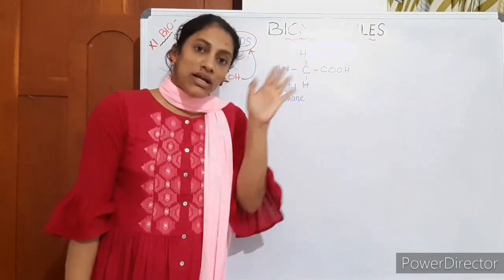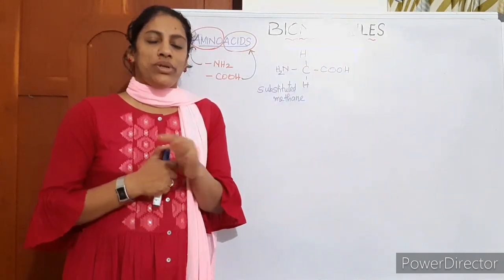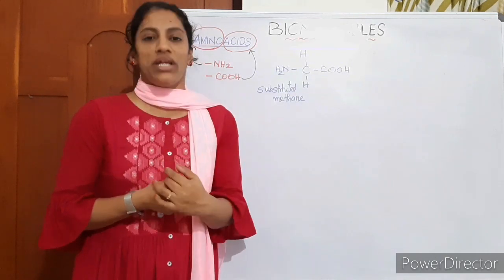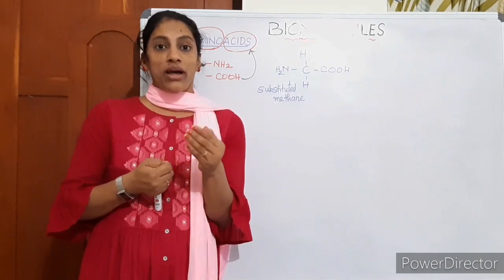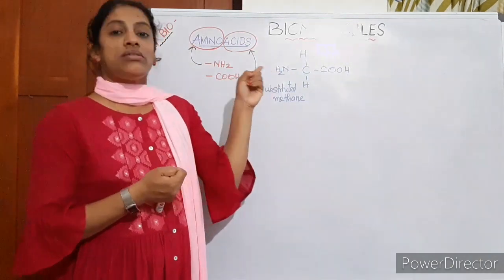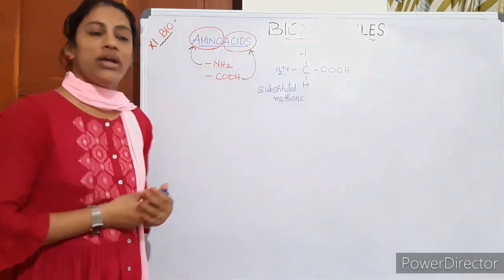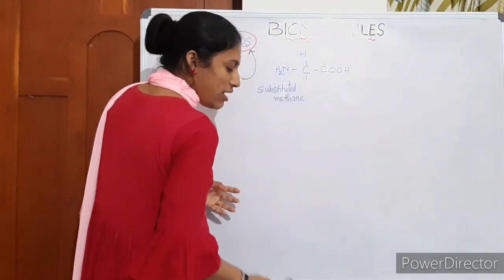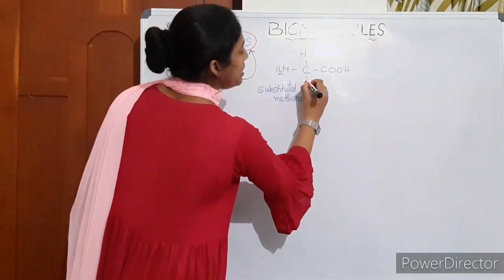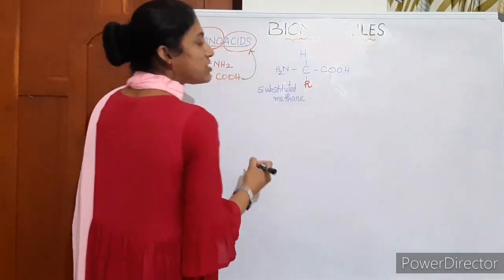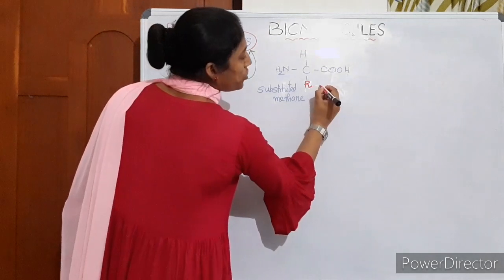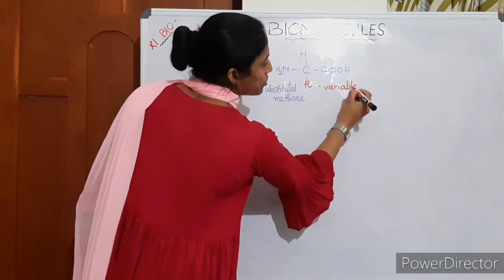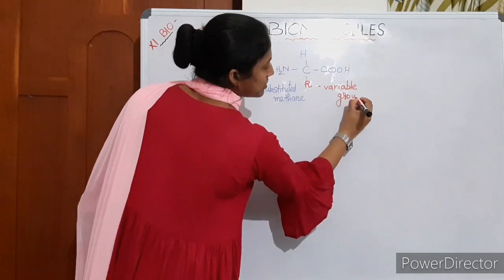Then how are other amino acids? There are 20 amino acids in nature which are involved in protein synthesis. There are 20 different amino acids based on differences in structure. How are they formed? This is the general representation of an amino acid. Here we can call this the R group. This is a side group, a variable group. Based on this difference in the R group, there are different amino acids.